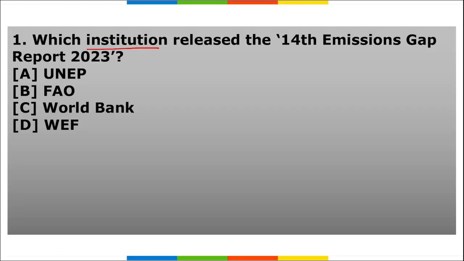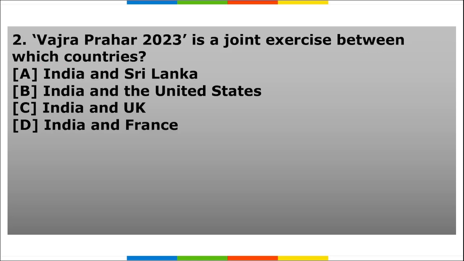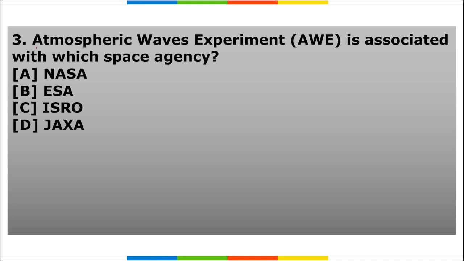Next is your homework section. First, which institution released the 14th Emissions Gap Report 2023? Second, Vajra Prahar 2023 is a joint exercise between which countries? Third, atmospheric waves experiment is associated with which space agency? So these are your 3 homework questions, friends.